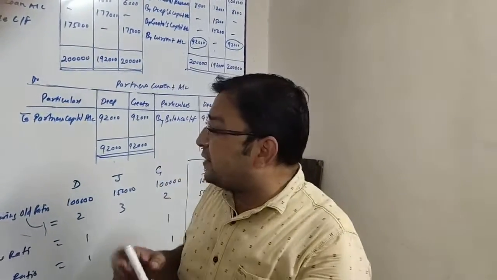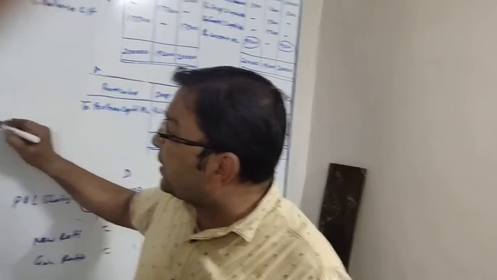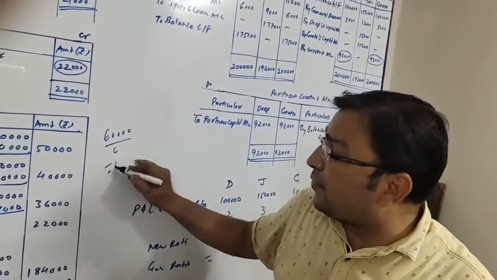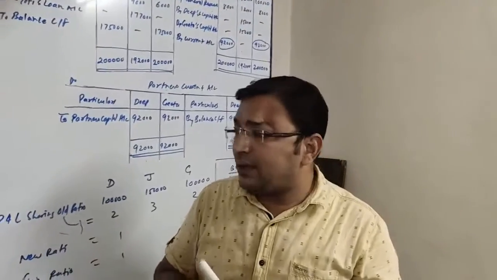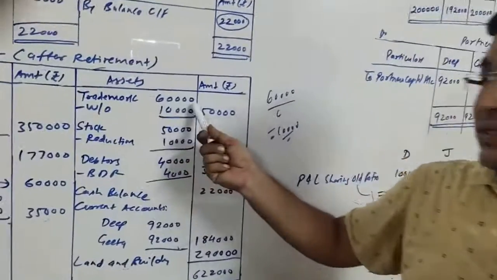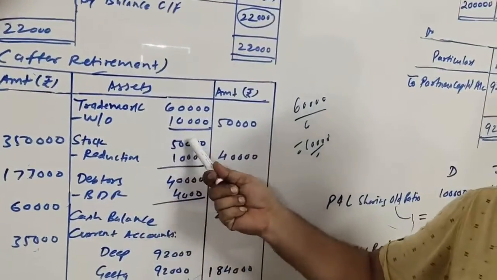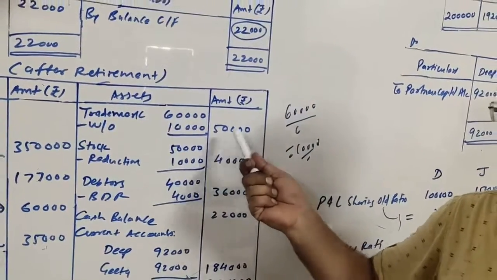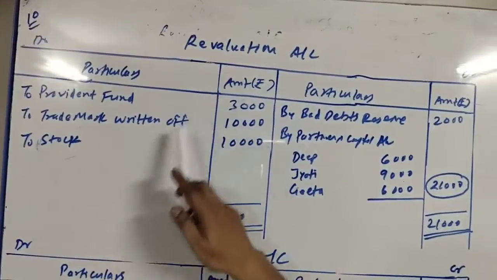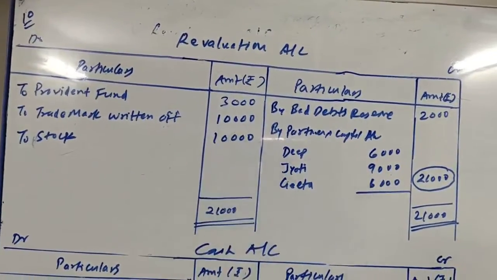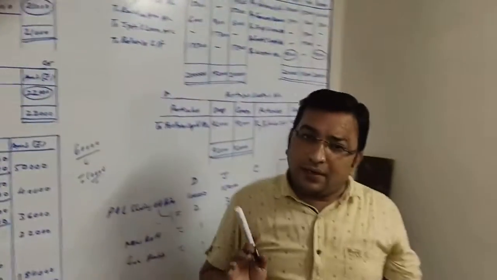That means we need to write it off in 6 years. So every year 60,000 divided by 6, rupees 10,000 will be written off from trademark. Very simple. So here trademark 60,000 minus write-off of 10,000, outer column 50,000, and this 10,000 is debited to revaluation account, to trademark write-off of 10,000. Okay. Next item.